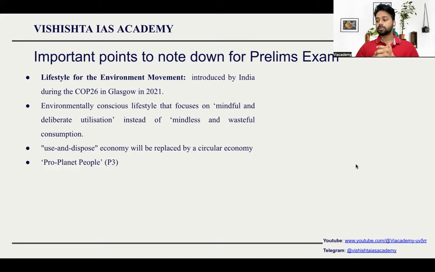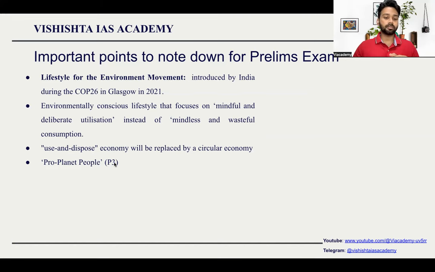Some important points from the prelims perspective. The Lifestyle for Environment movement has been in the news regularly. It was started in 2021 at COP26 in Glasgow. According to it, the LiFE movement is a promotion of sustainable living. Here we talk about the circular economy, about reuse and recycling.